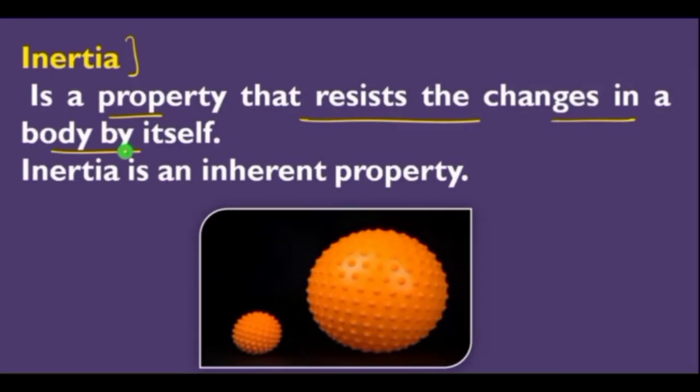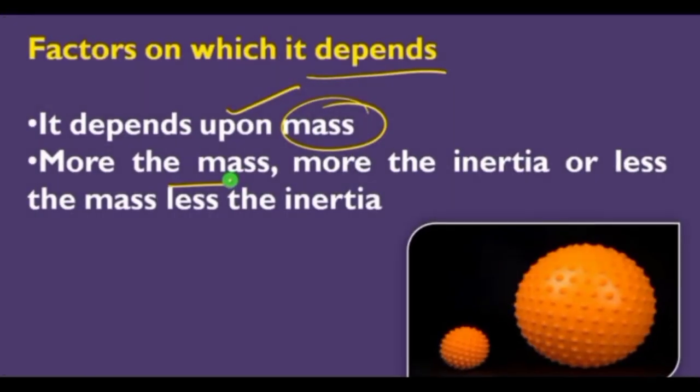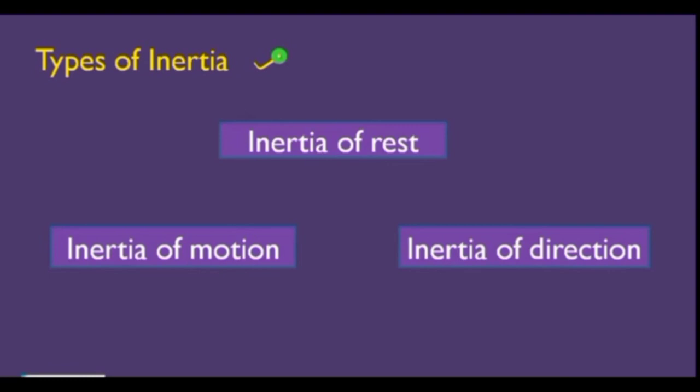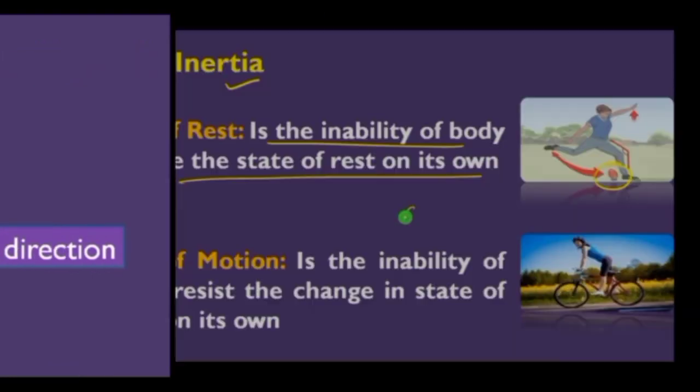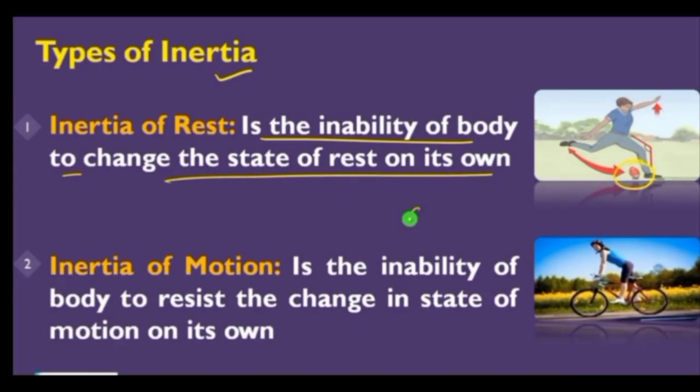Then we have discussed the definition of inertia. Inertia is the property that resists the change in a body by itself. Inertia is an inherent property, and students, you can see in the figure a big ball and a small ball. The big ball has larger inertia, and the small ball has less inertia than the big ball. Then we discussed the factors on which it depends. Inertia depends on the mass. Then the types of inertia: inertia of rest, inertia of motion.